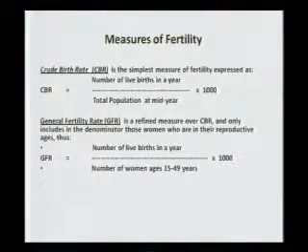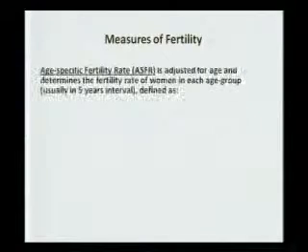Now, general fertility rate, again, it is very difficult to explain what it is. Basically, what it means is that, as I mentioned, in Pakistan, 22% of the total population are women in reproductive age groups. That means that out of that many women, how many births took place.